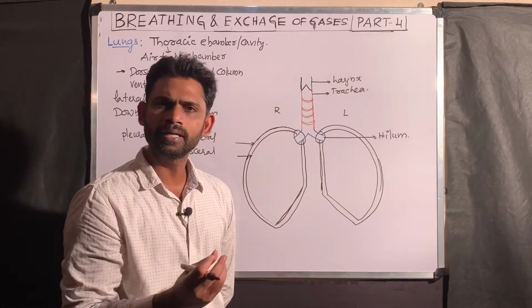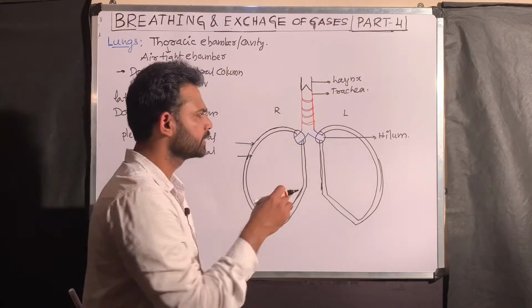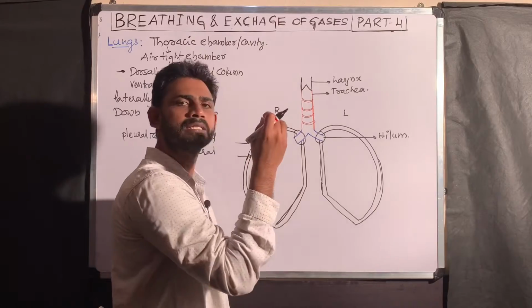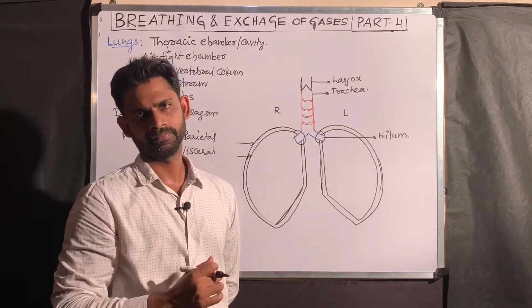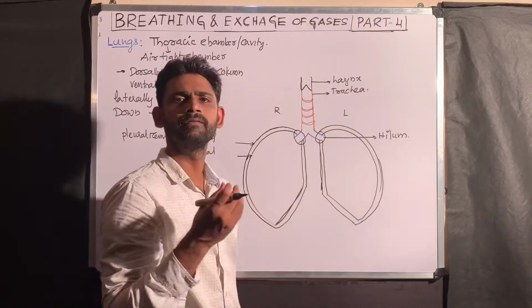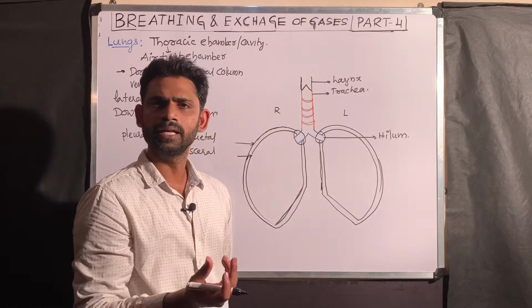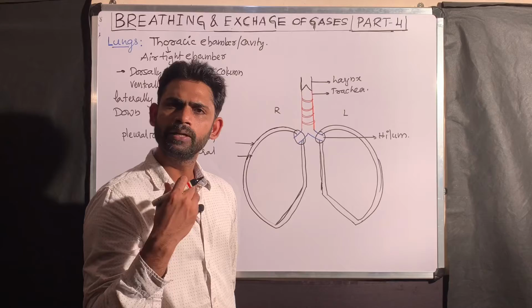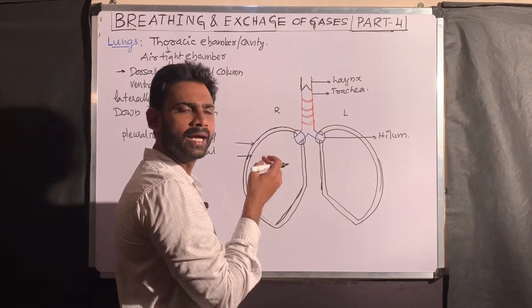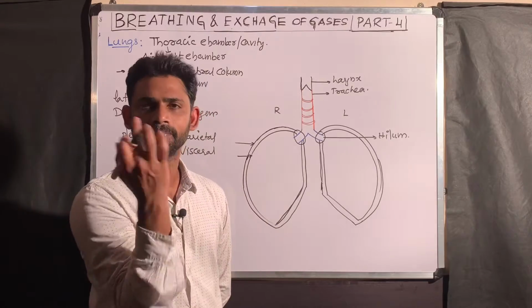What is the importance of the hilum? Through the hilum, the primary bronchi enter into the respective lungs. Along with the primary bronchi, the pulmonary blood vessels also enter into the corresponding lungs through this hilum.